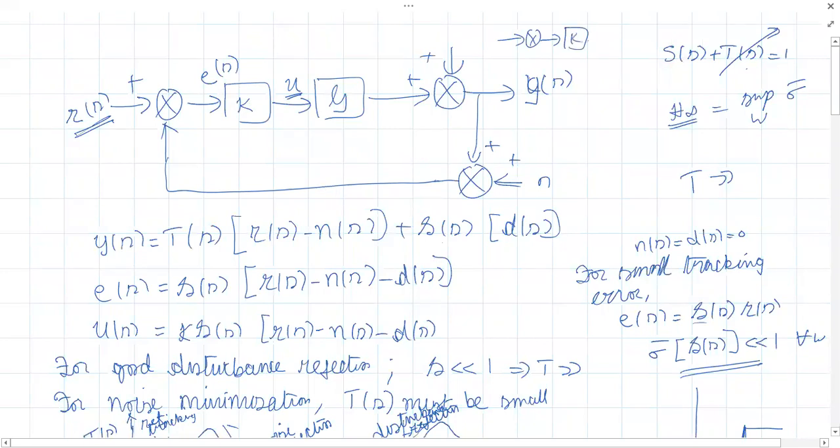Here you have controller K. Here you have the plant G. This is the feedback. Suppose this is a feedback signal B, so this is the error signal. The input to the controller is the error signal, and the controller will generate the control signal, and that control signal will be the plant input. The input to the controller is always the error signal on which the controller will act, and it will generate a control signal which will drive the plant. Yes, sir, got it. So U is the control signal which is given as the plant input.